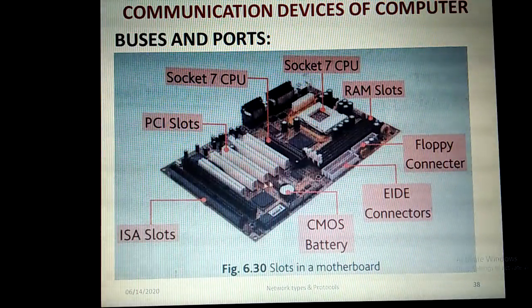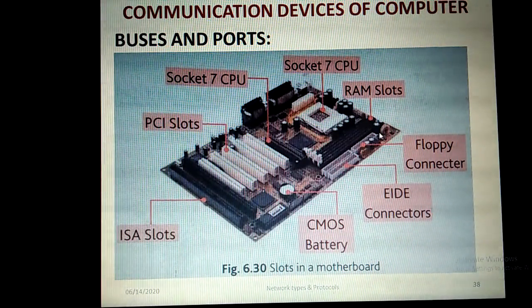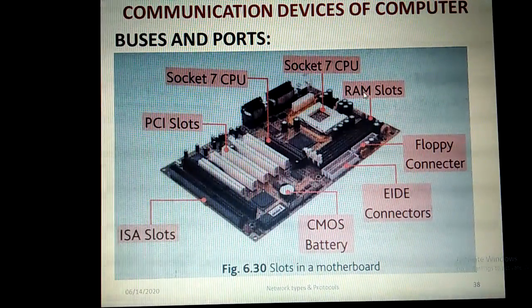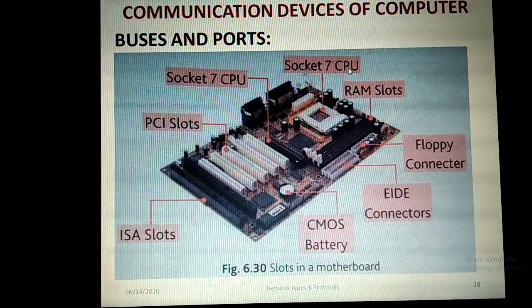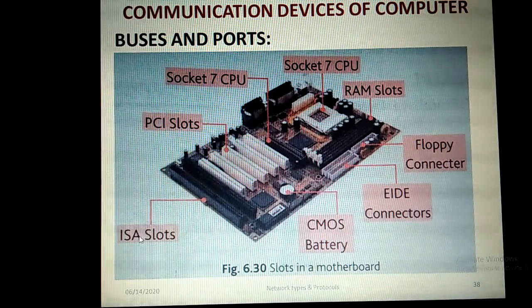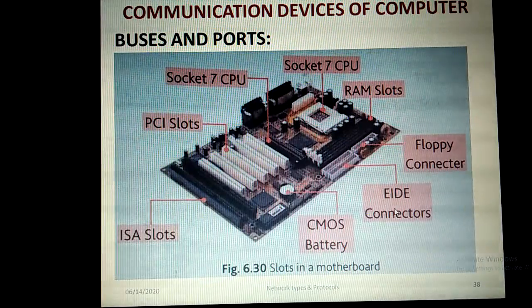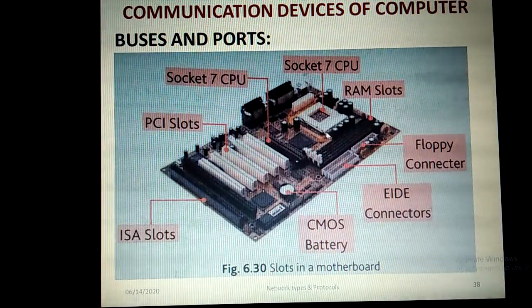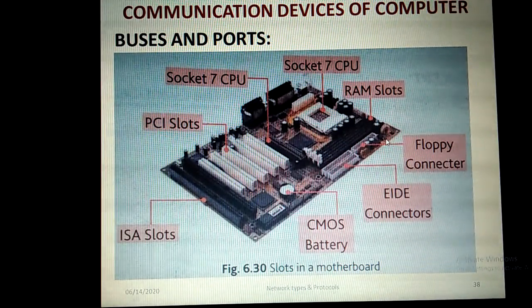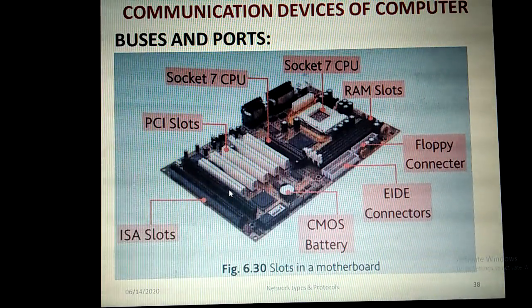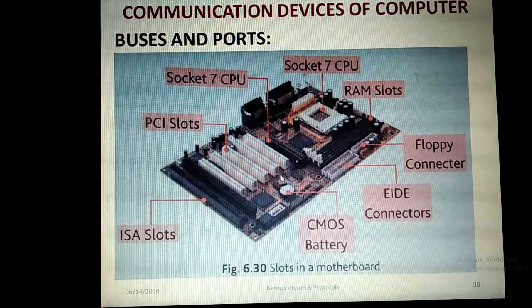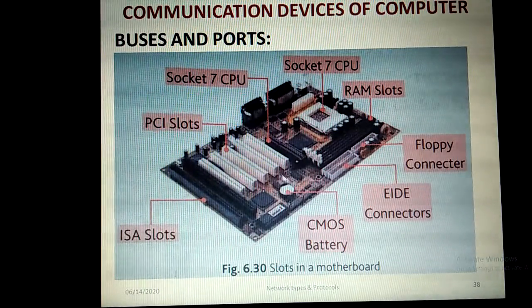This is an example of a motherboard. In this motherboard we have different slots. In those slots these daughter cards are going to be installed, that is the RAM card, then CPU, then ISA card, and then CMOS battery. For everything there is a slot. All the small devices are going to be fixed in these slots. So this entire thing makes up a motherboard. Here the internal wires and all are built into this motherboard.